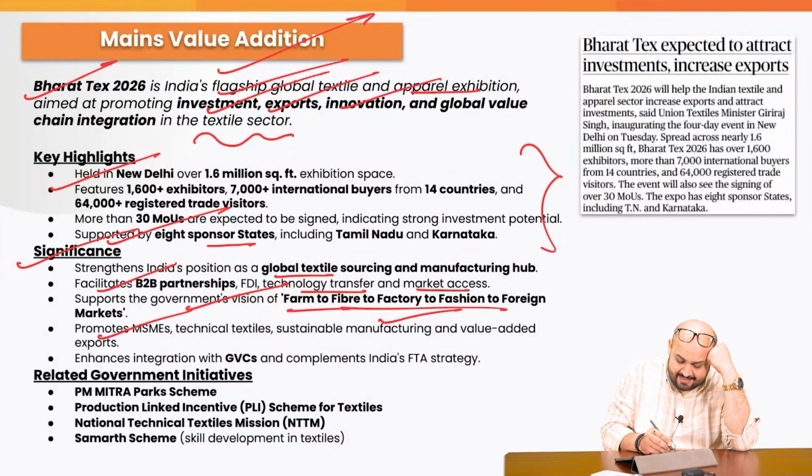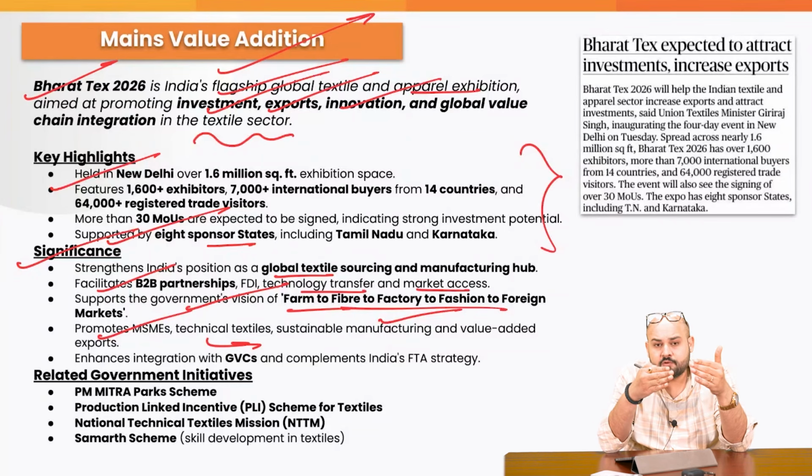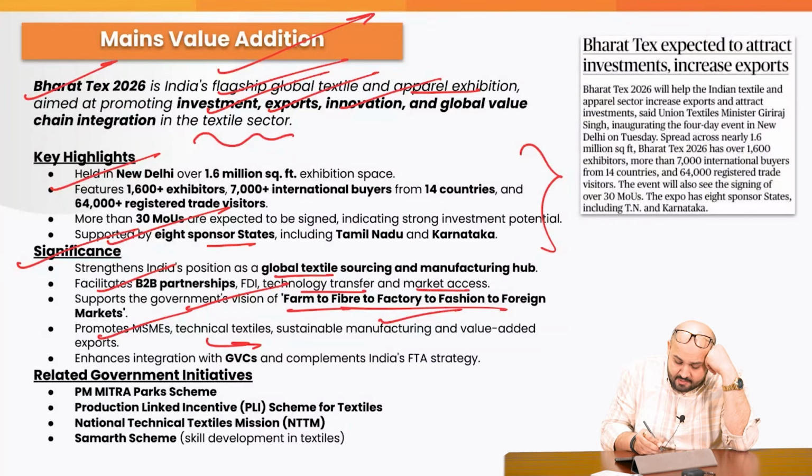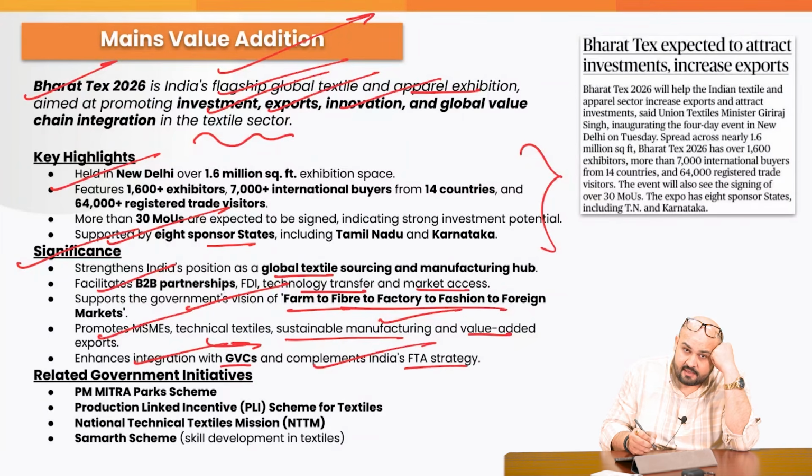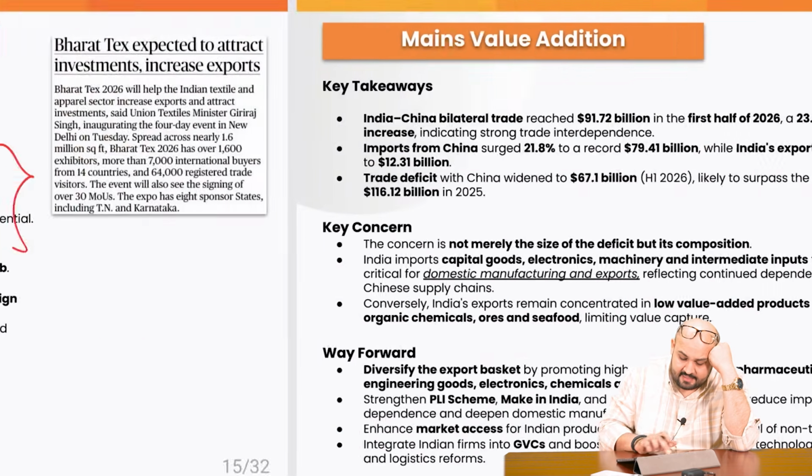Promotes MSMEs, technical textiles. For example, we have geotextiles. We have the items which are used in the hospitals, right? The linen, right? Sustainable manufacturing and value-added exports. Enhances the integration with global value chains and complements India's FTA strategy, the free trade agreement strategy. Then we also have some other related government initiatives in terms of the PM Mitra Park scheme, production-linked incentive schemes for textiles, National Technical Textile Mission, and Samarth scheme for skill development in textiles.